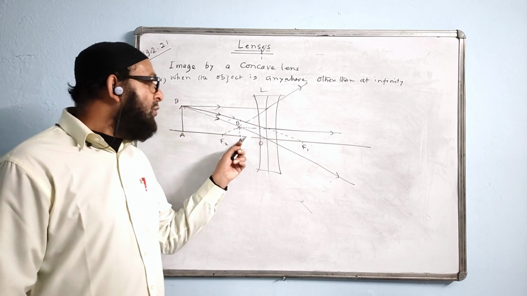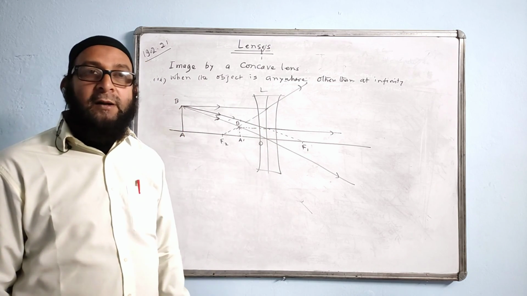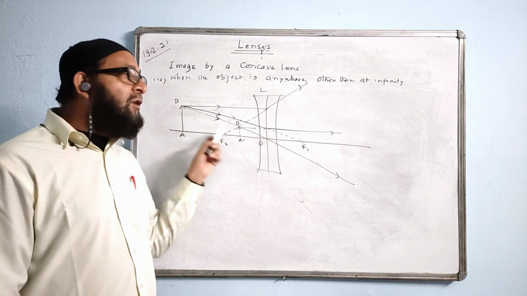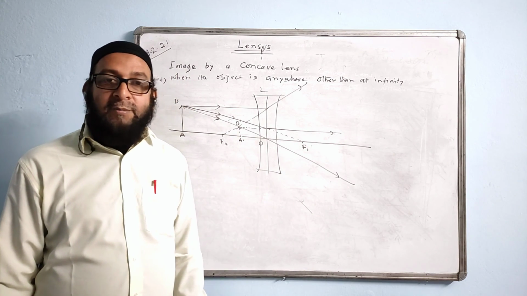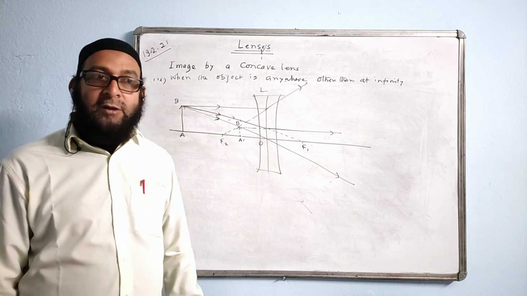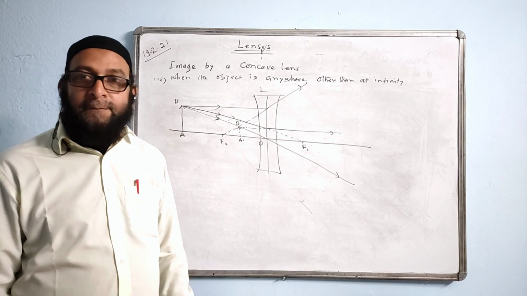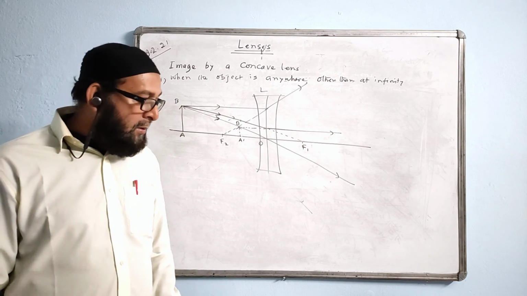When the object is very close, the image will be virtual, 5 times magnified. When the object is between F and 2F, the image will be real and magnified, 5 times magnified or whatever the magnification is. That many times it will get magnified. Understood?